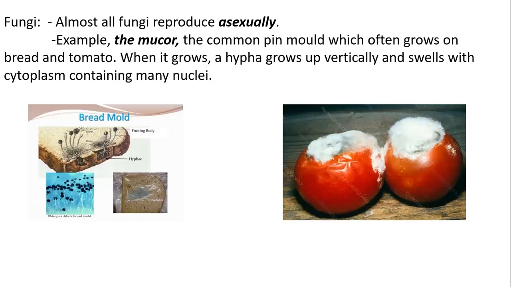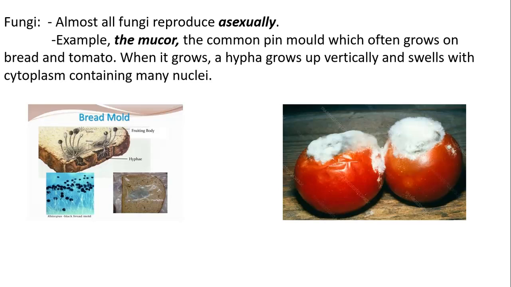One of the most famous examples is the mucor. It is the common pin mold, as you see it here. How does it grow? It grows often on bread and tomatoes. When it grows, a hypha grows, as you see here, it looks like a root. Okay, it grows vertically and swells with cytoplasm.